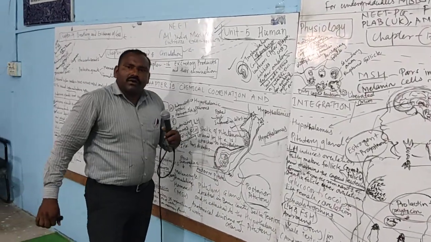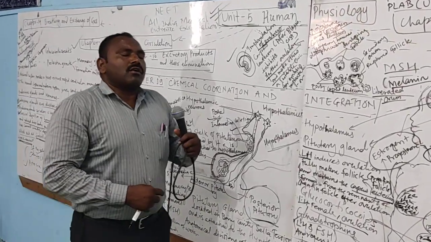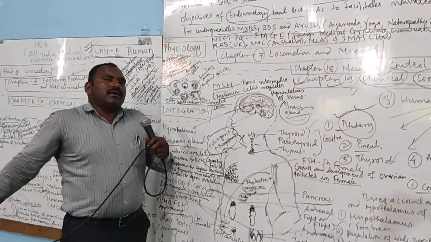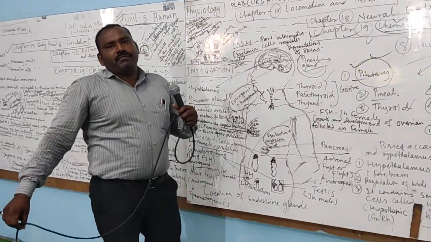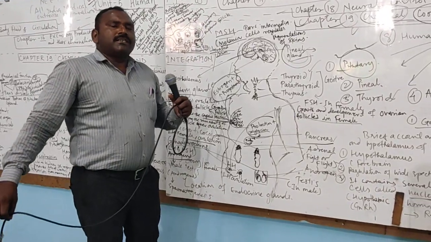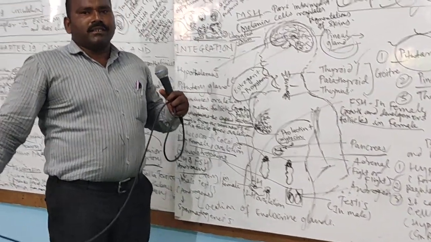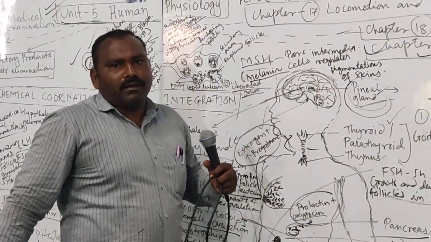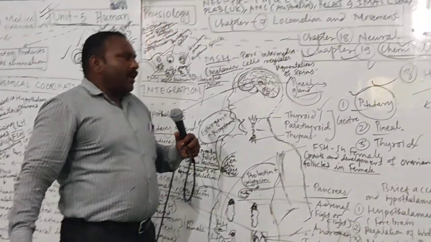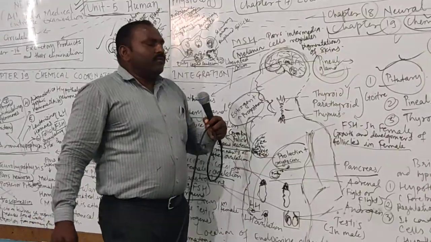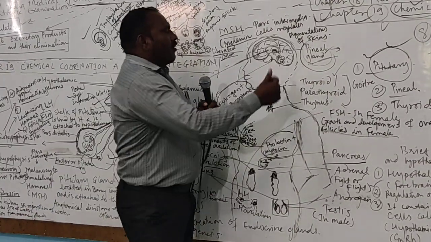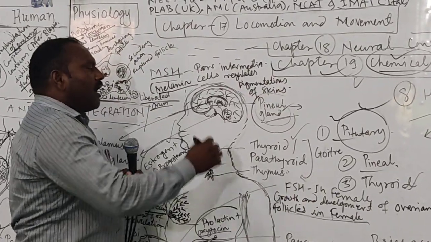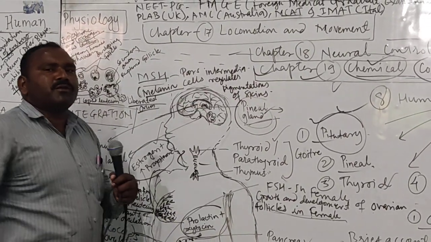We will discuss it later in detail, but first we will talk about the human brain. We know the human brain is divided into three parts: the forebrain, midbrain and hindbrain. The cerebrum and the cerebellum are important parts of the brain. The midbrain is an important center, where the hypothalamus is, and the hypothalamus secretes two types of hormones.